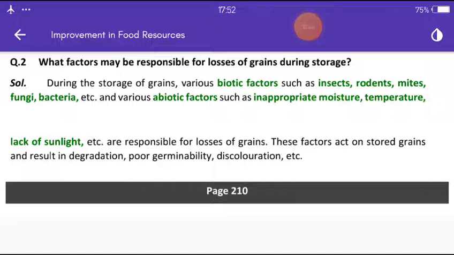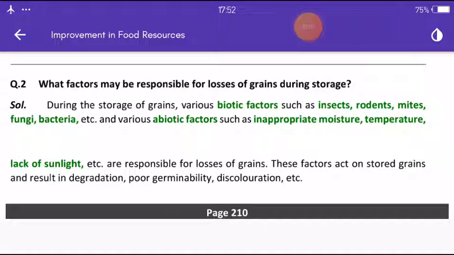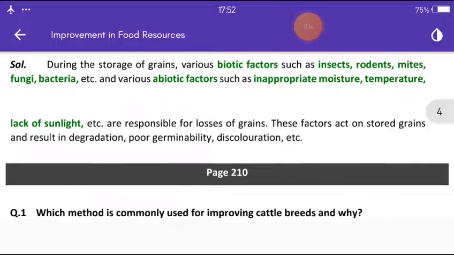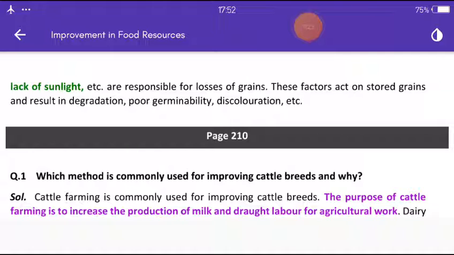Next question. What factors may be responsible for losses of grains during storage? कौन से factors हैं? So during the storage of grains, various biotic factors such as insects, rodents, mites, fungi, bacteria, etc. and various abiotic factors such as inappropriate moisture, temperature, lack of sunlight, etc. are responsible for losses of grains.